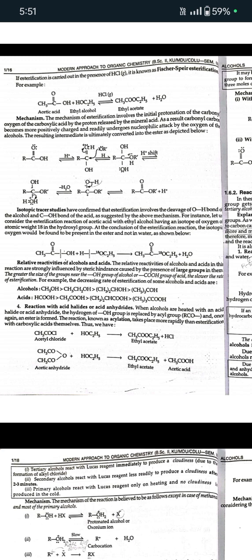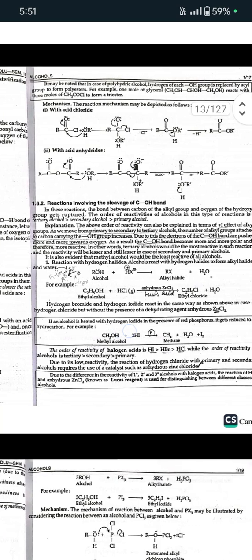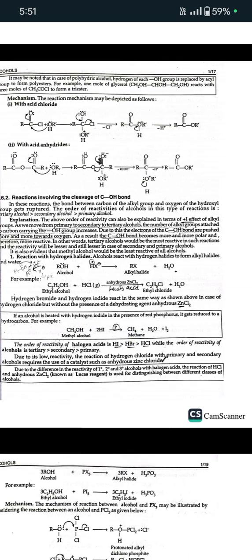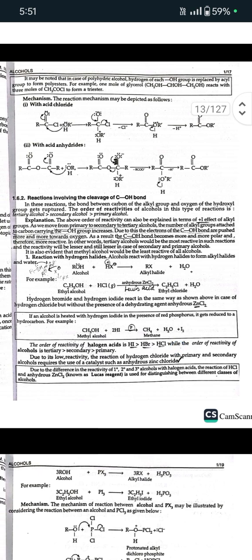Next is reaction with acid halides or acid anhydrides. When alcohols are treated with an acid halide or acid anhydride, the hydrogen of the OH group is replaced by an acyl group and once again an ester is formed. The reaction is known as acylation and takes place more rapidly than esterification with carboxylic acids themselves. It may be noted that in the case of polyhydric alcohols, the hydrogen of each OH group is replaced by an acyl group to form polyesters. For example, 1 mole of glycerol reacts with 3 moles of CH3COCl to form the triester.